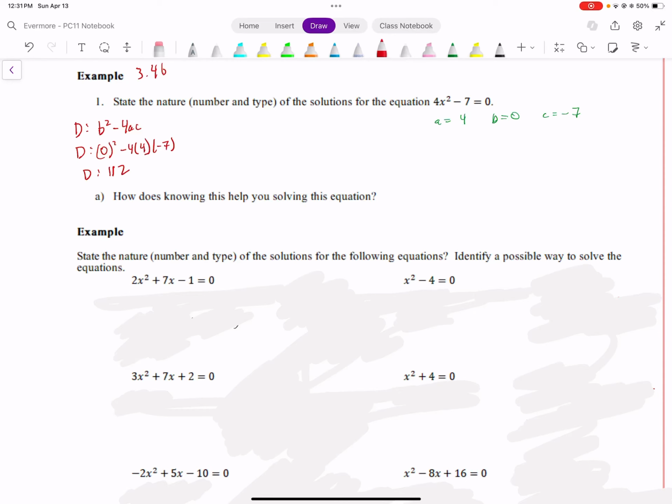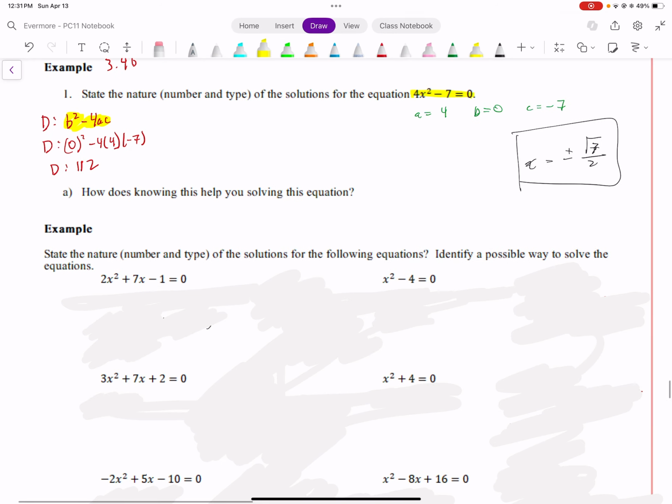Continuing on with looking at the discriminant, we are going to be asked to state the nature and the type of solutions for the equation 4x squared minus 7 is equal to 0. I'm not asked for the solutions. I'm asked what are the nature of solutions. Secretly, I believe that these are the solutions to this equation, but don't tell anybody. It's not part of the lesson. Just asked to see what the type and nature are. We can take a look at the discriminant.